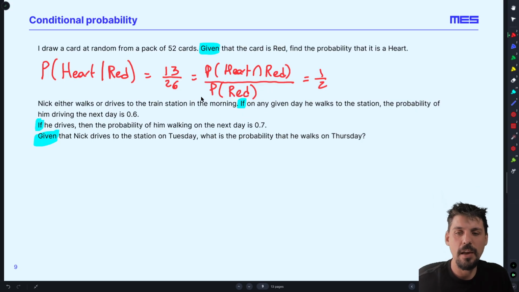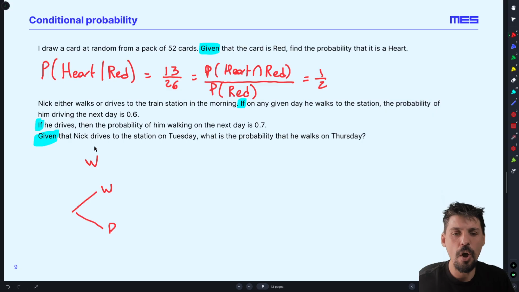Now we need to have a look at what happened. So I drove on a Tuesday, and we're going to draw something that we will look into in more detail on the next page. But from our GCSEs, we remember tree diagrams. We can draw this. It's a very good way of visualizing this and representing it. So I drove on a Tuesday. So what happens on Wednesday? Well, Wednesday I either walk or I drive on Wednesday.